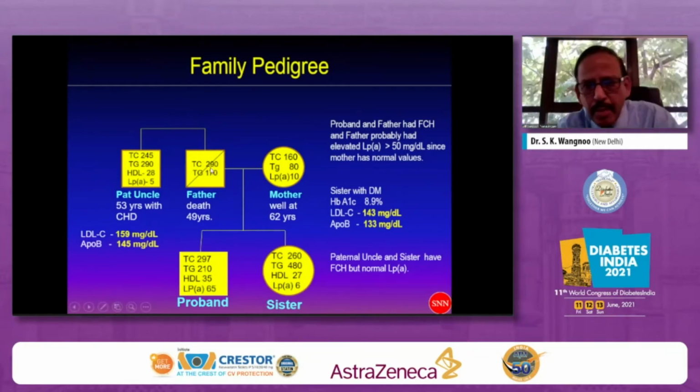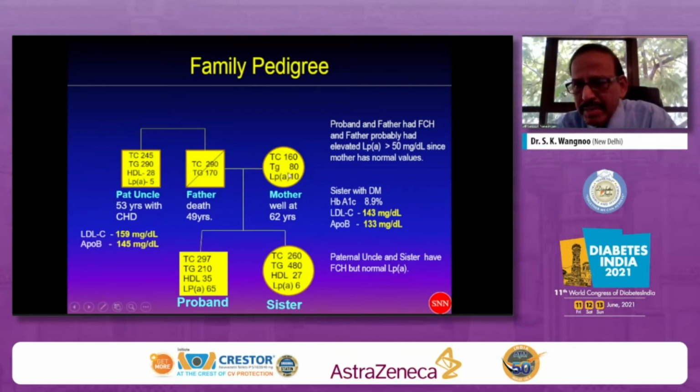Look at the father's problem. He also has total cholesterol and triglyceride raised. So that means he comes under the category of familial combined hyperlipidemia. The father's lipoprotein little a was not available. We did not get any report from the father's records, but I can probably presume that his father would have had lipoprotein little a levels probably around 50 and above, because mother is not having it.